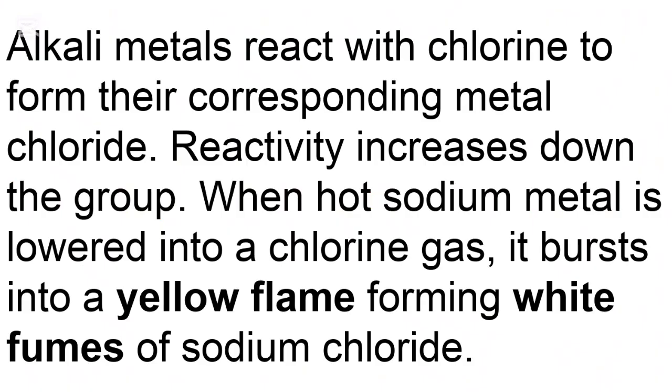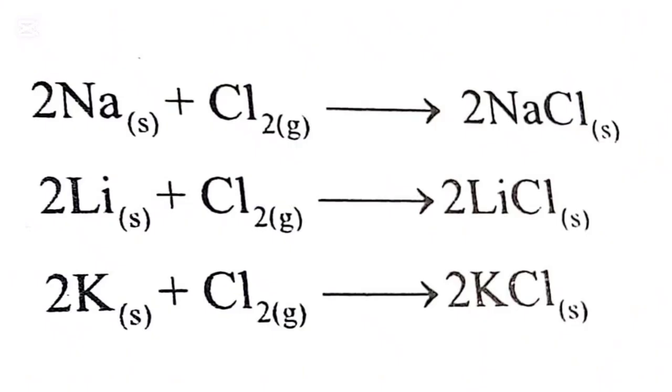Reactions with chlorine. Alkali metals react with chlorine to form their corresponding metal chlorides. Reactivity increases down the group. When hot sodium metal is lowered into a chlorine jar, it bursts into a yellow flame, forming white fumes of sodium chloride. Sodium reacts with chlorine to form sodium chloride. Lithium reacts with chlorine to form lithium chloride. Potassium reacts with chlorine to form potassium chloride. The equations for the reactions are as shown on that slide.